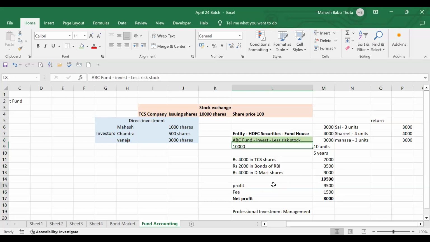The fund got an initial profit of 9,500 rupees. There is an expense that needs to be reduced, right? What is that expense? HDFC Securities appointed some investment managers, right? So we have to pay HDFC Securities. Who should pay? This fund should pay. They have a number of funds. For every fund, there will be appointment of different investment managers. So for this specific fund, it is an expense.